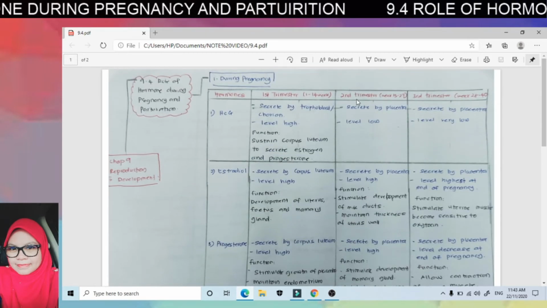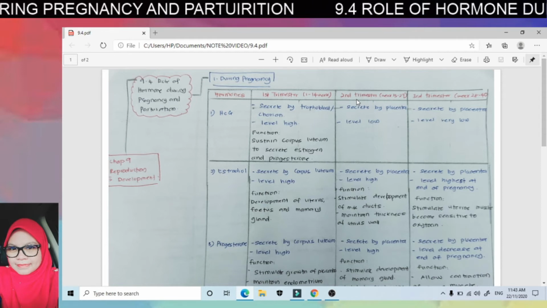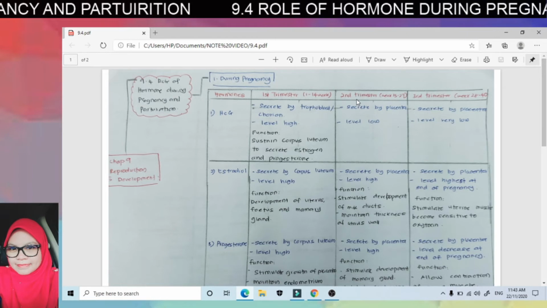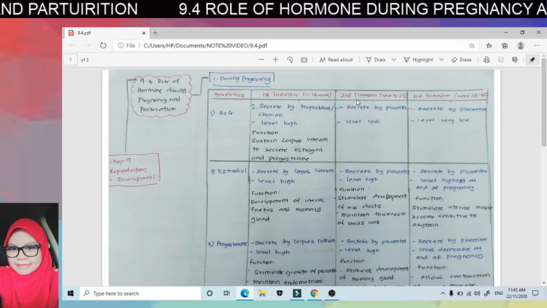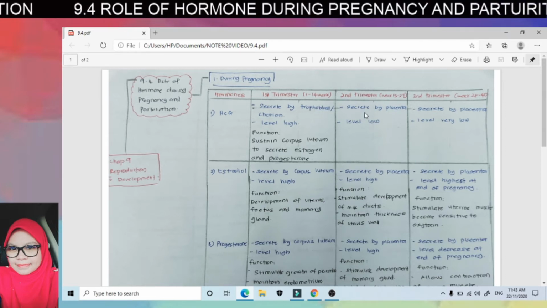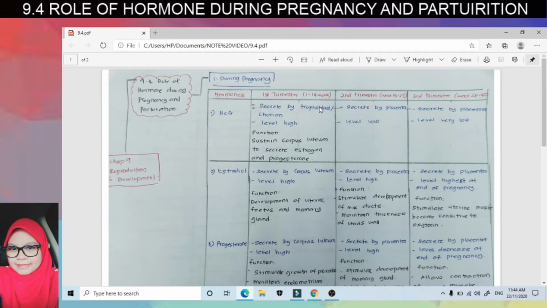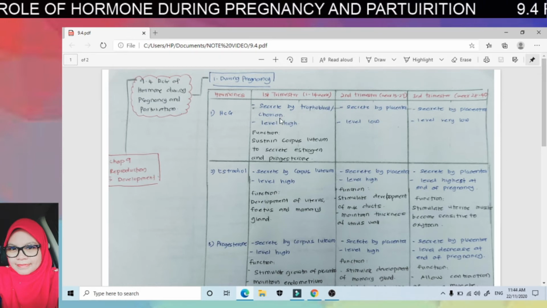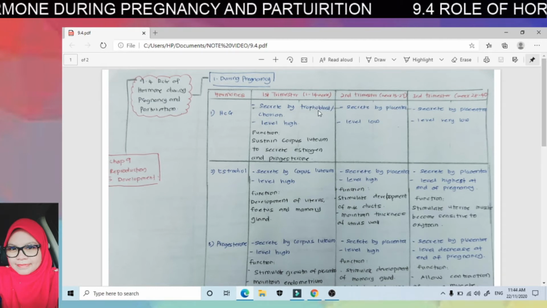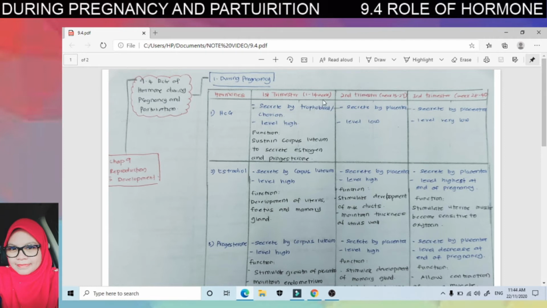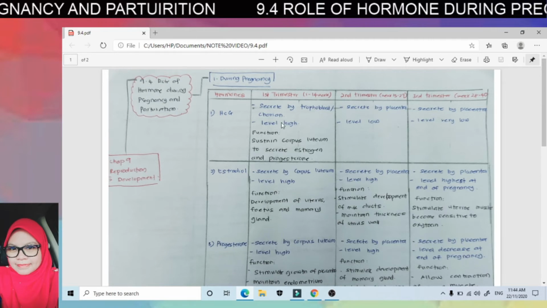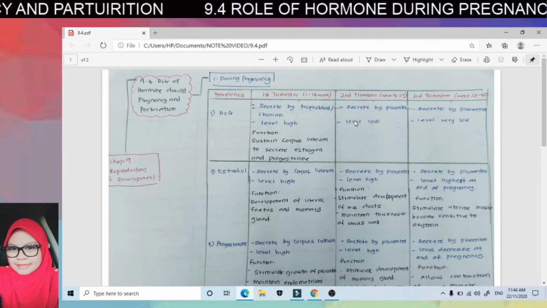Okay, during second trimester, the placenta is fully developed. So when the placenta is fully developed, meaning that the trophoblast, forming a chorion, then the chorion itself will develop into the placenta. So there is no more trophoblast and chorion, because they will develop into placenta. By this time, the hCG hormone is low.